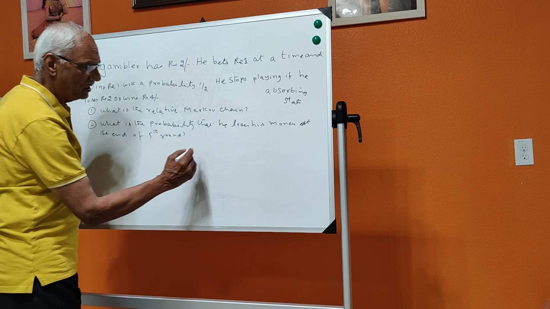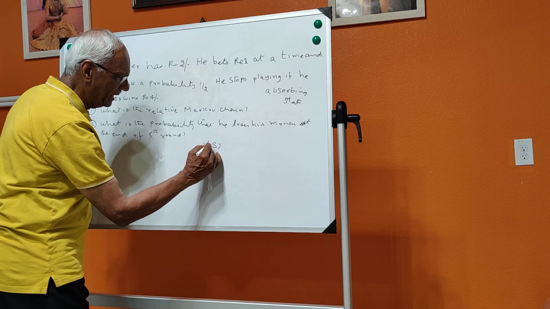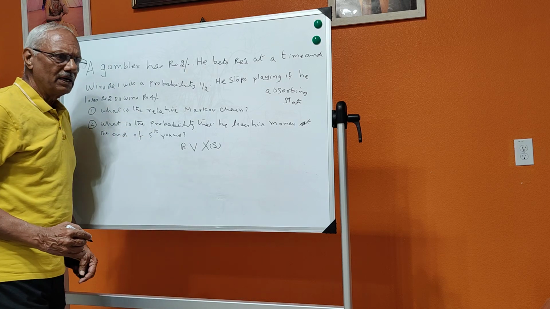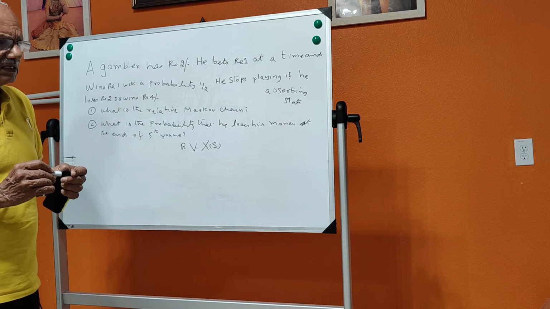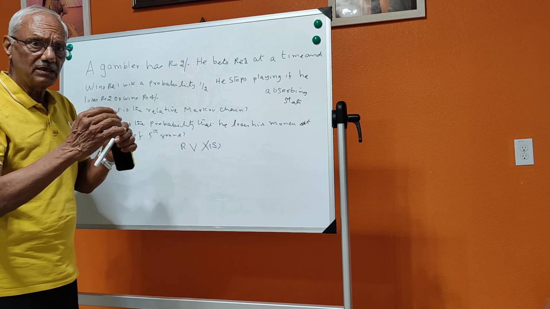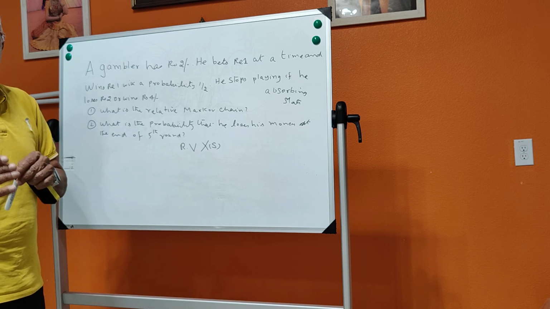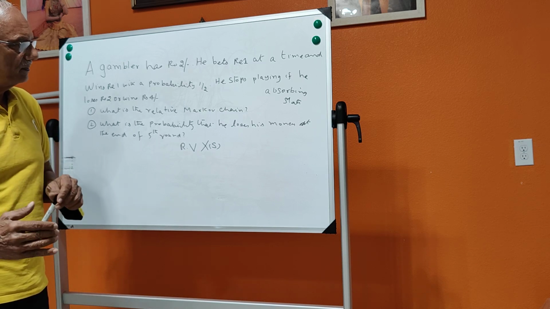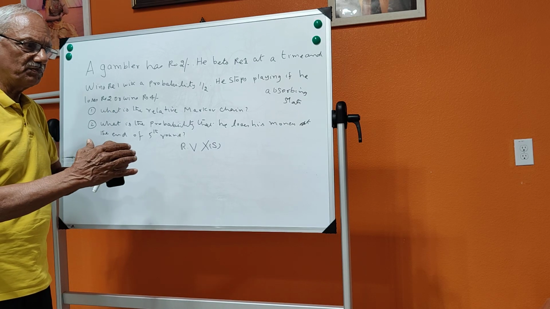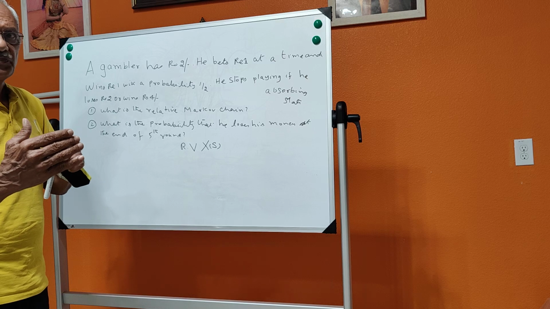We know what a random variable is. A random variable is denoted by X of s. It is nothing but X of s, the random variable, which maps a sample space into a real space, that is, real numbers. It is a function that maps the sample space into the set of real numbers.